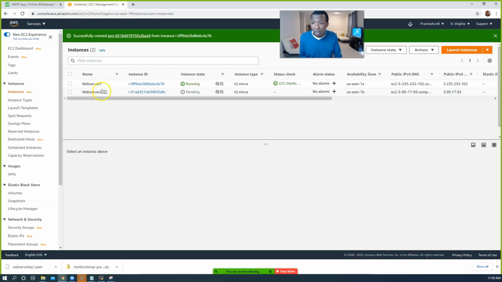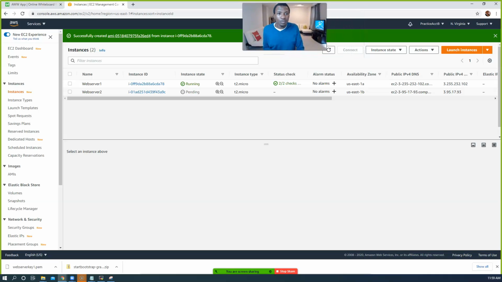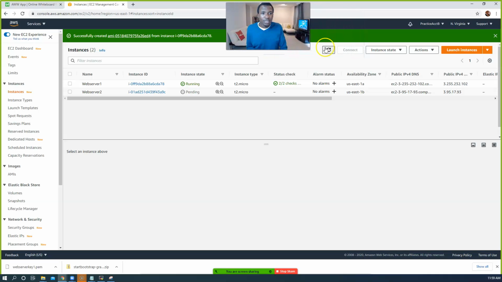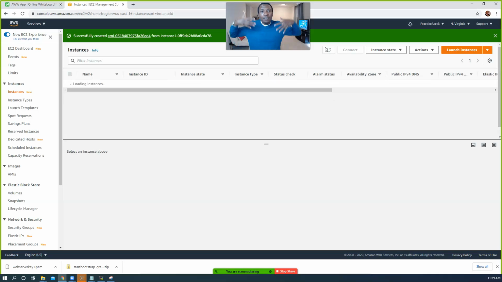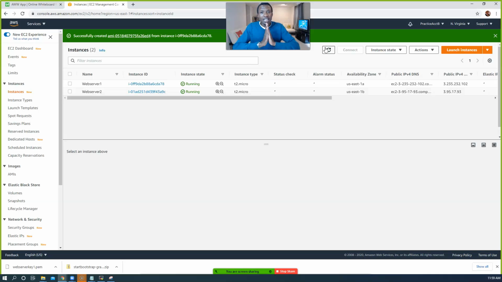As you can see, the second one we created is now pending. Let's wait until it says running. Now we would have another server running in another availability zone, right? As a best practice, it's better to spread your servers across multiple availability zones for high availability. In case one availability zone goes down, which rarely happens, maybe from flood or power or anything like that, you have another server that is still running.